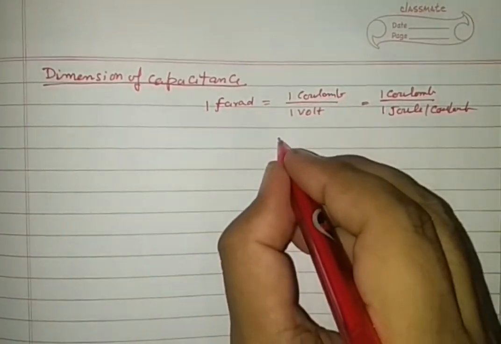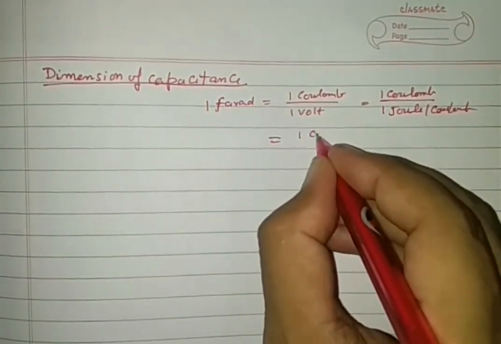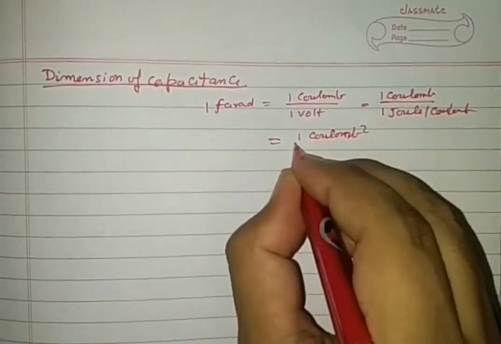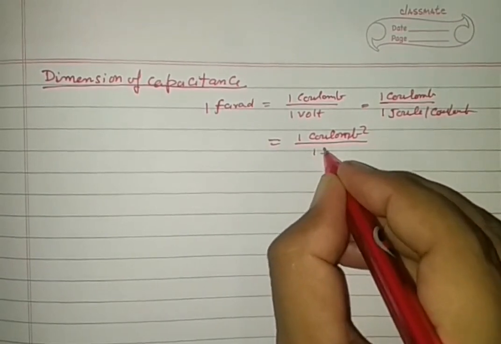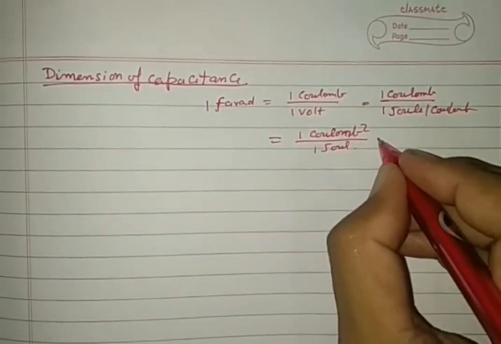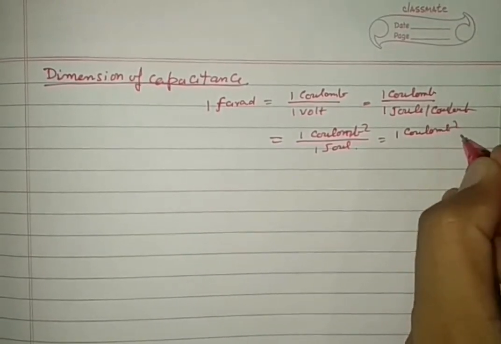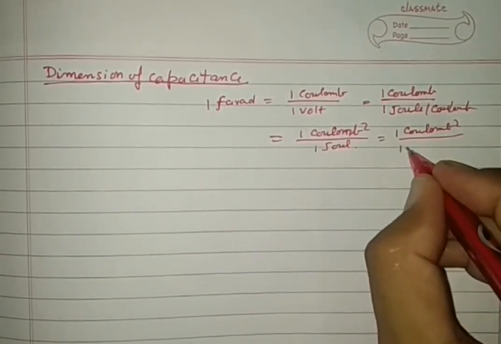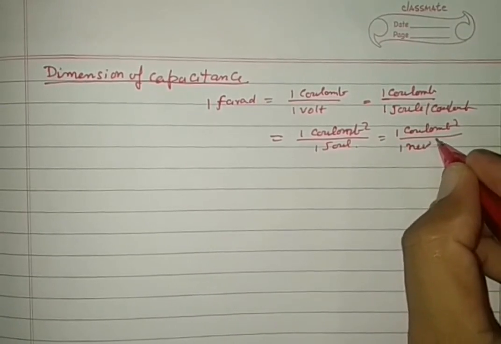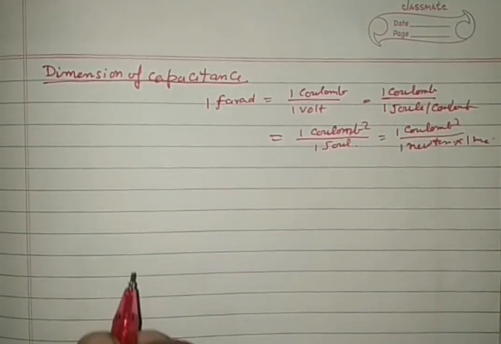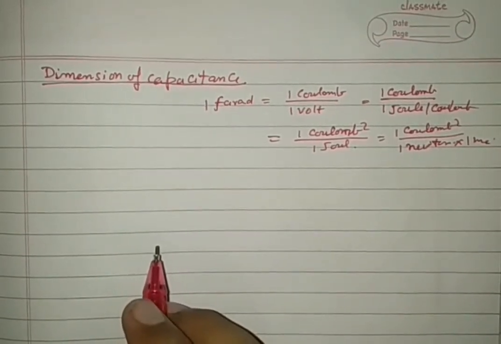So it can be written as 1 coulomb square by 1 joule. This is 1 coulomb square. 1 joule is 1 Newton into 1 meter.